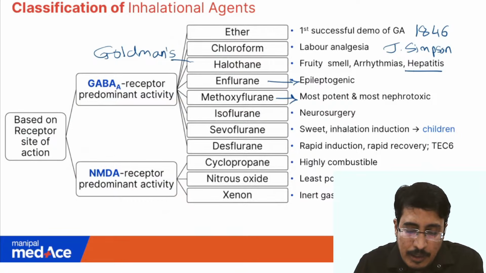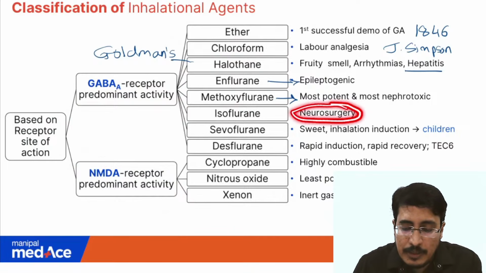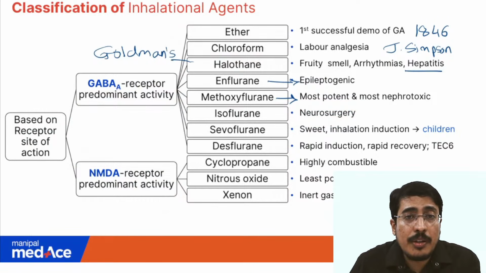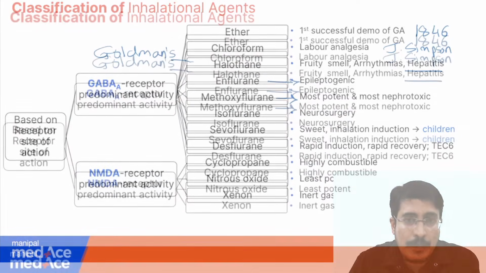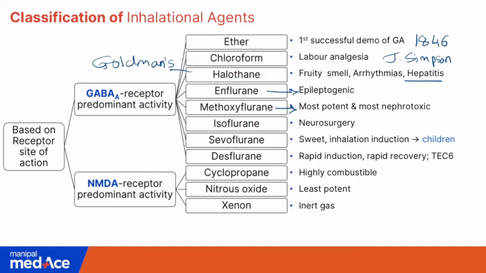Remember, isoflurane can be used as the best inhalational agent, especially for neurosurgery for maintenance of anesthesia. I'm just telling one important point about each of these agents. Try to remember this because you will not have much time for revision, especially since it is less than a month to go for the NEET exam. So try to remember these points. Isoflurane, as I said, is an ideal maintenance agent for neurosurgery and most of the long surgical procedures.